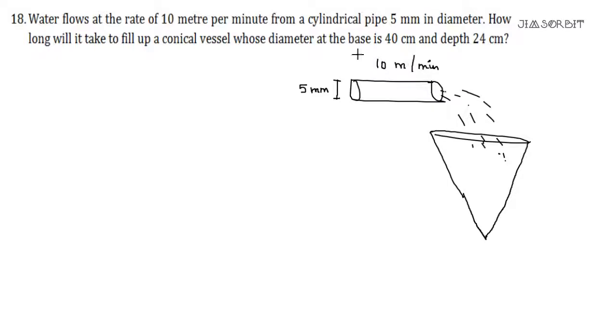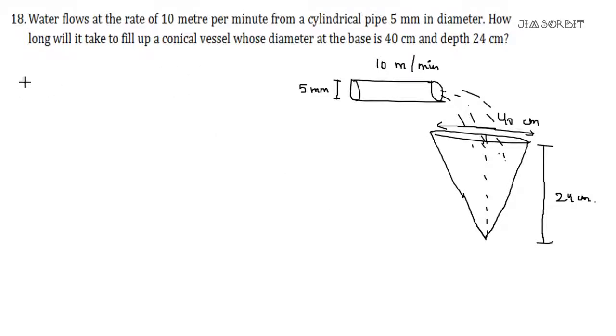Don't worry about this, it's very simple. Now, it is flowing into a vessel whose diameter at the base is 40. So this whole length is 40 centimeters and the depth is 24. It's not the slant height, it's the vertical height, 24. Okay, this is the depth. So now we have got this, how much time it will take to fill this.